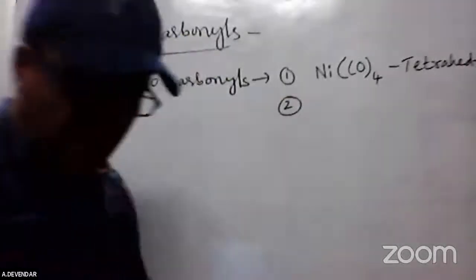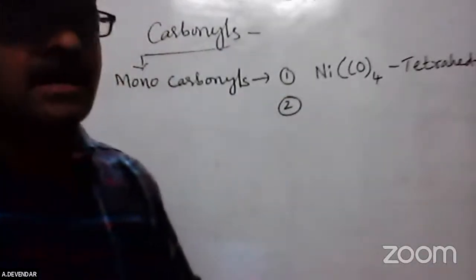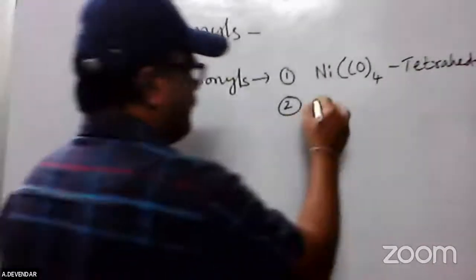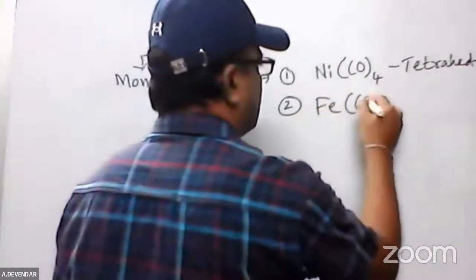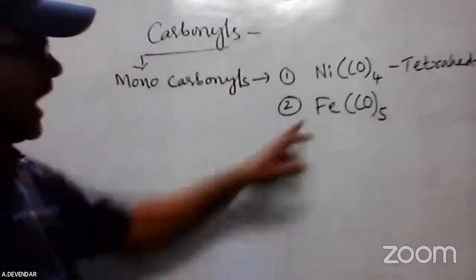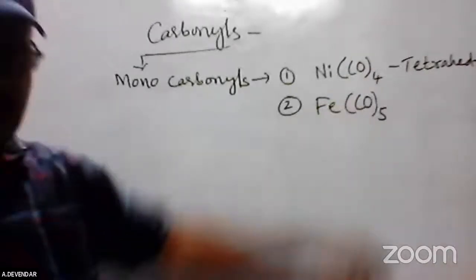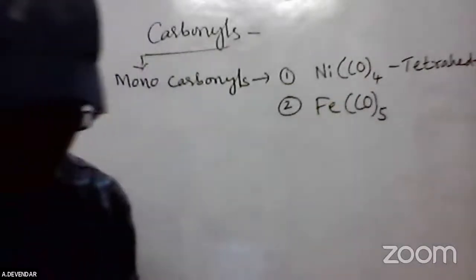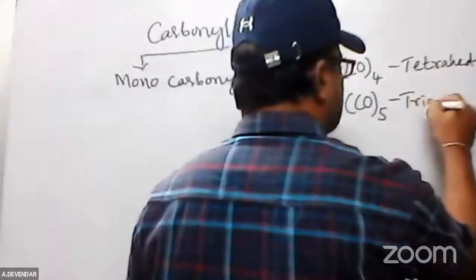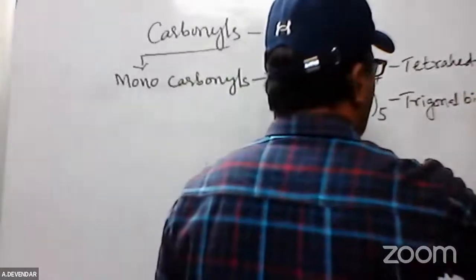And the second is iron, that means pentacarbonyl ferrate, or ferrous pentacarbonyl. The main important thing here is that the structure is trigonal bipyramidal.